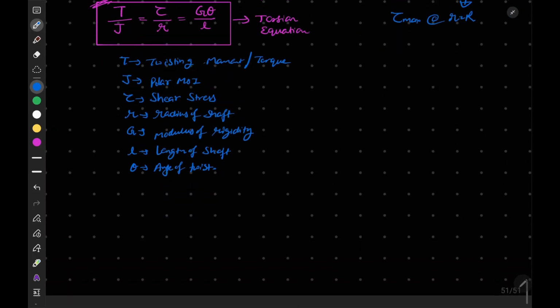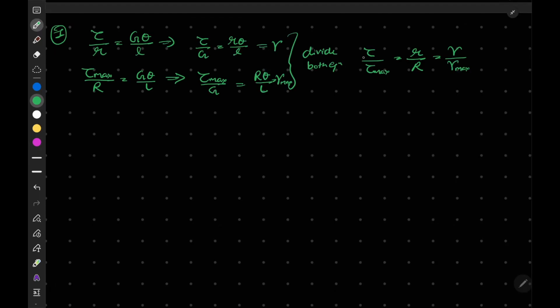So if I consider the first two parts, let's say the first analysis we are doing, that is tau by r is equal to G theta by L. Now if I talk about extreme cases, then we can write it as tau max by R is equal to G theta by L. From this we can write tau max is equal to G theta R by L. This is one of the equations which will be used frequently in our chapter.